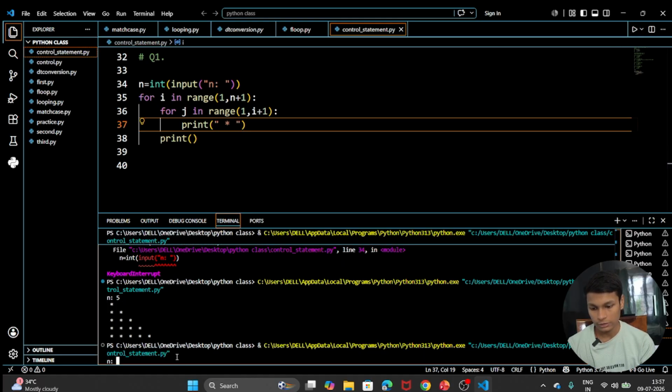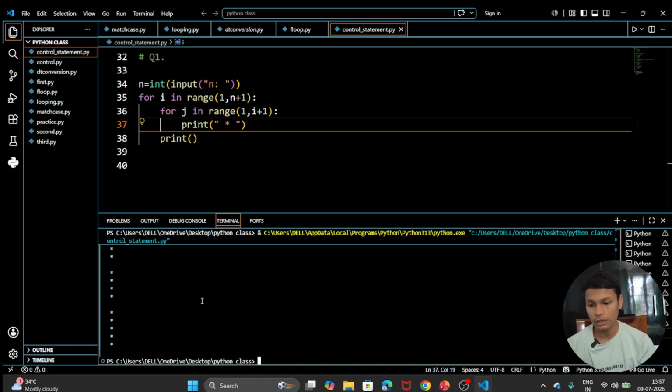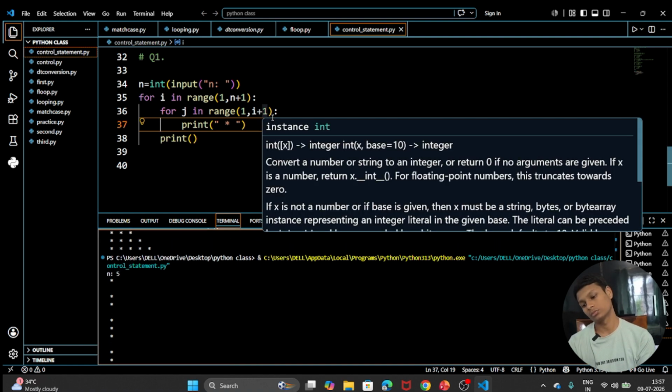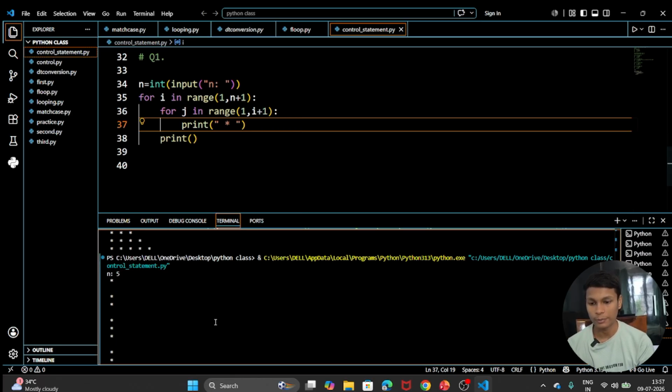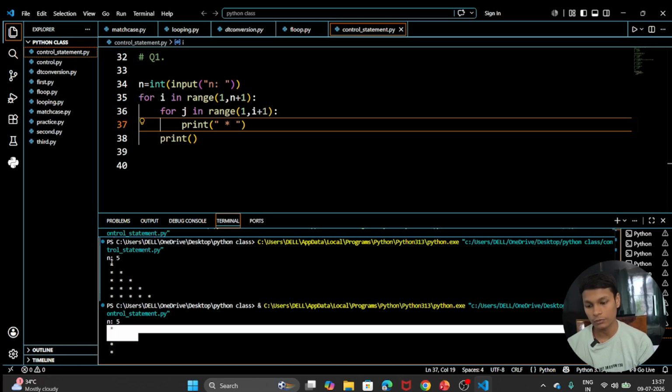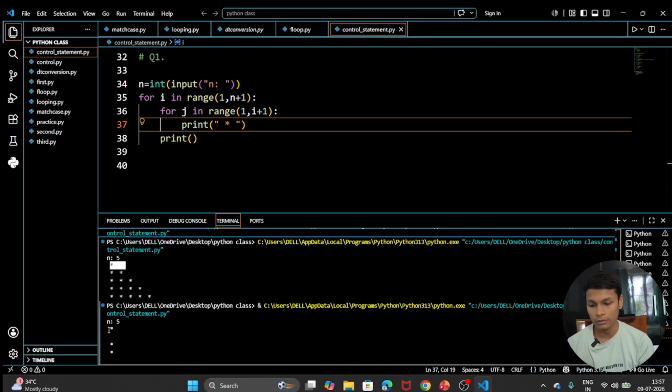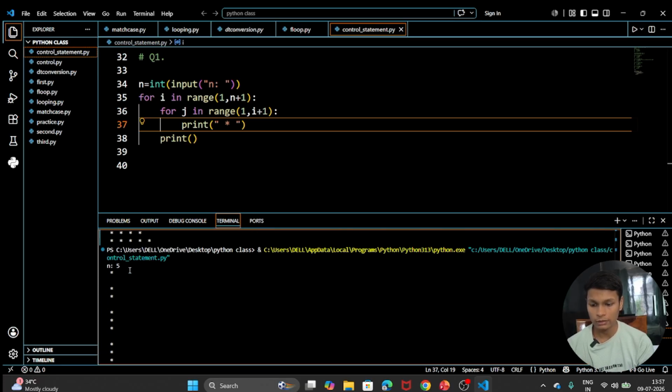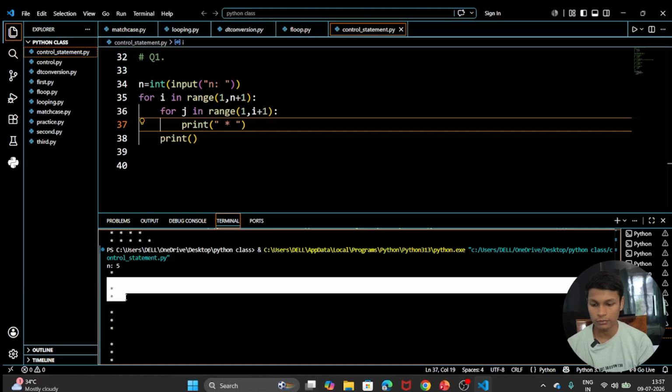So here you can see that I am not entering any type of separation, like an equal to sign or something. Separation was not there. So you can see that our first star is printed the correct way, but the second star will be printed like this, in column-wise format.